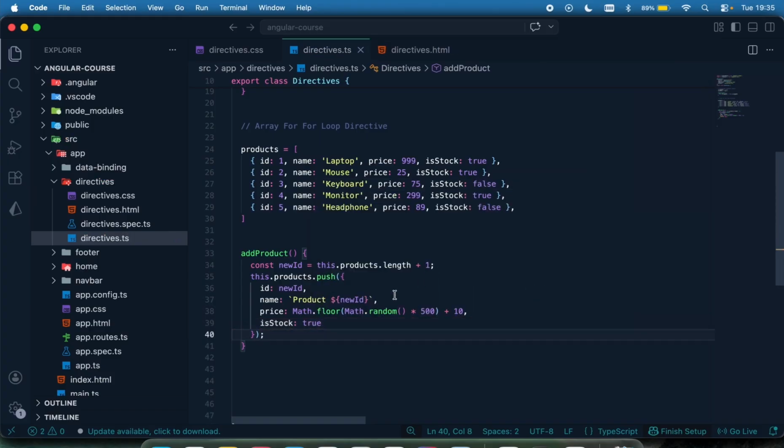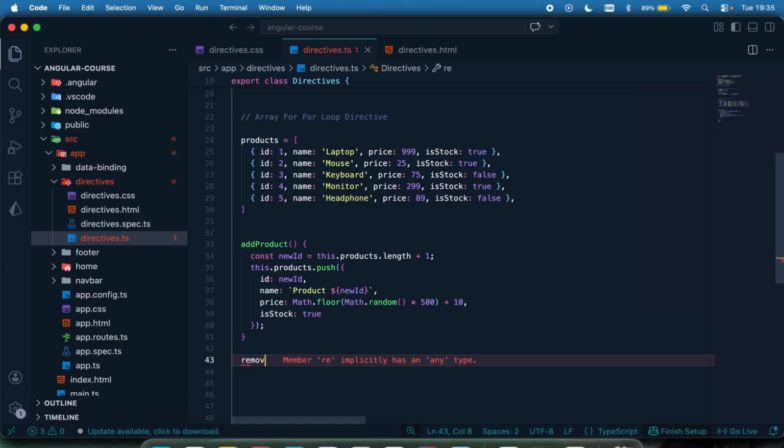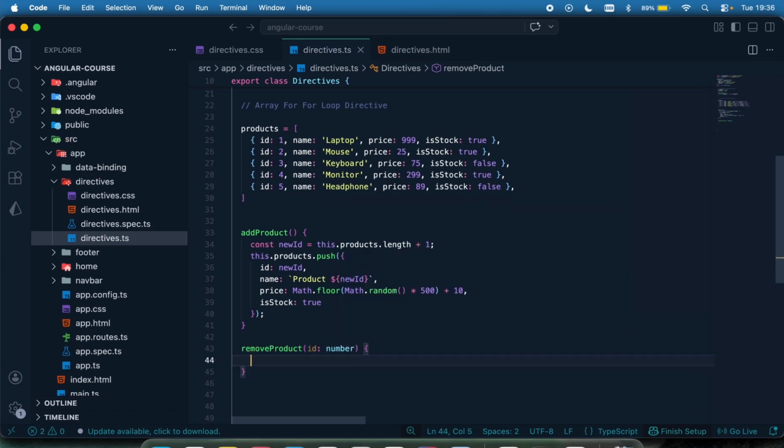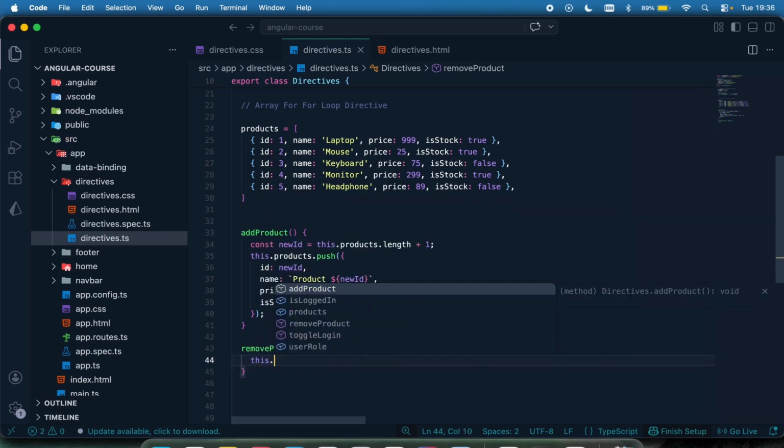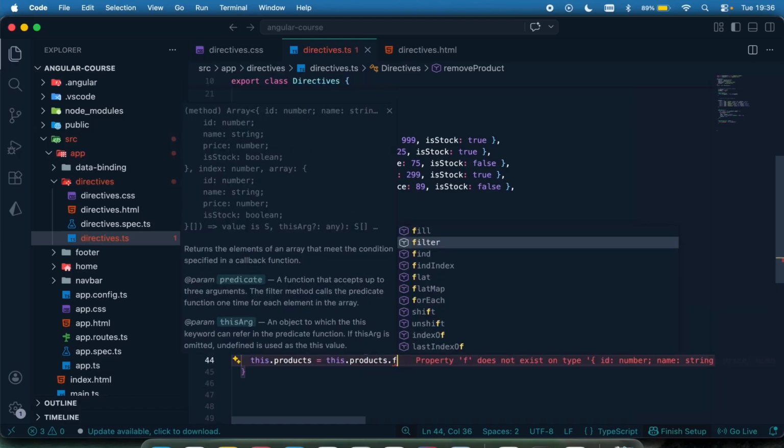Okay, this is going to be used to add a product to the stock, and we also have to remove a product also. And then this is going to have the ID number, and then it's going to be this.products.filter.